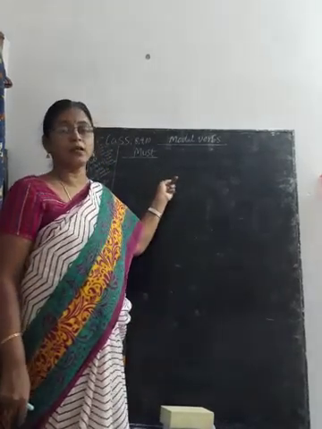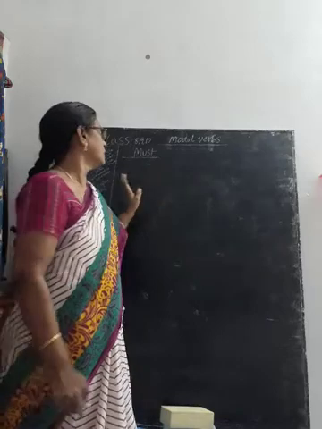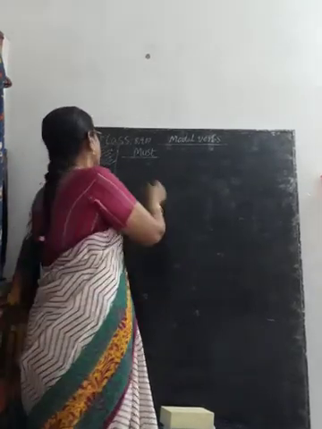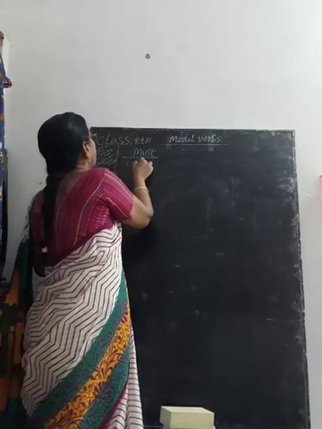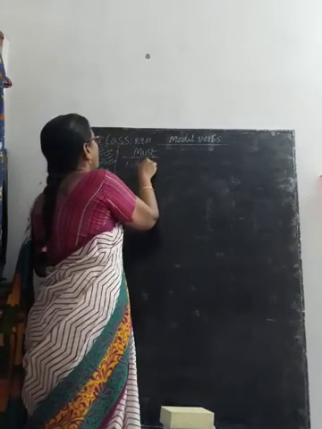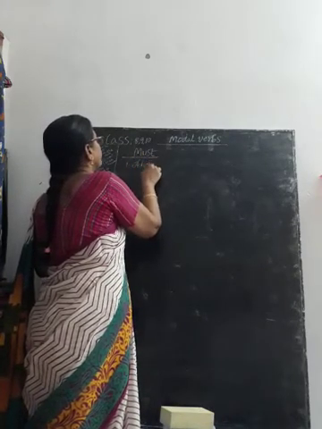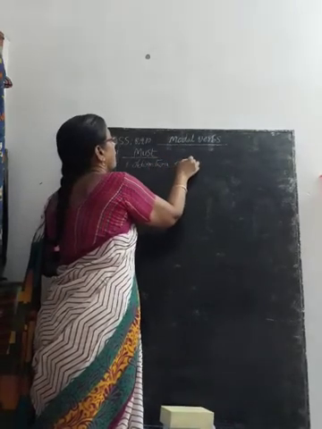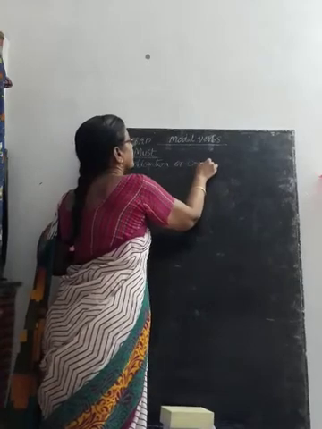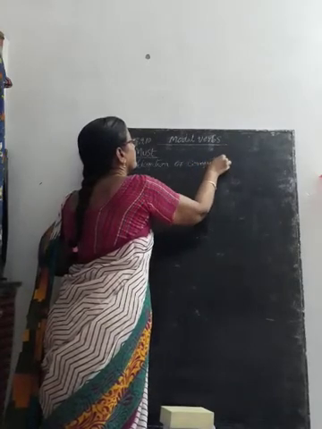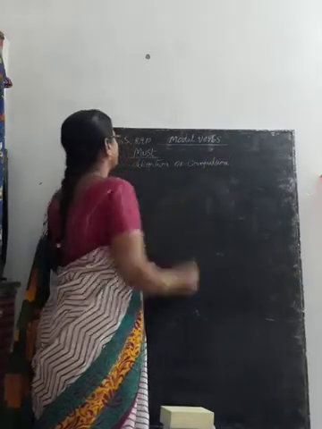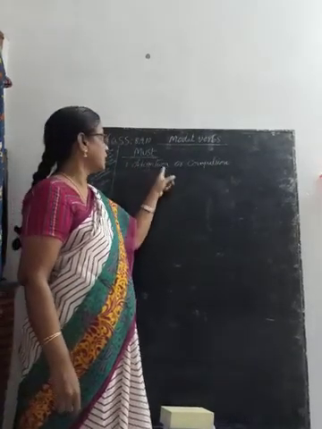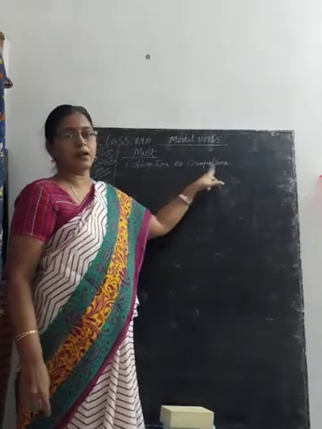Uses of modal auxiliary verb must. The modal auxiliary verb must is used to indicate obligation or compulsion.